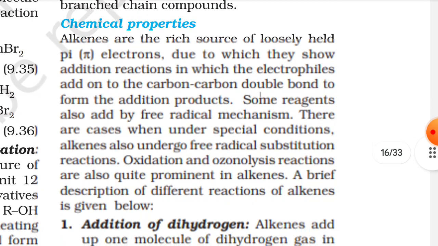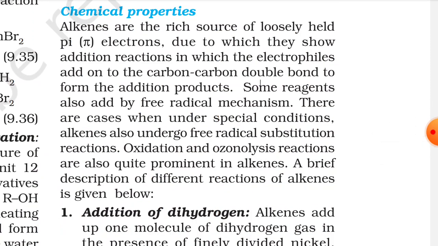Chemical properties. Alkenes are a rich source of loosely held pi electrons, due to which they show addition reactions, in which the electrophiles add on the carbon-carbon double bond to form the addition products. Some reagents also add by free radical mechanism. There are cases when under special conditions alkenes also undergo free radical substitution reaction. Oxidation and ozonolysis reactions are also quite prominent in alkenes. A brief description of different reactions of alkenes is given below.